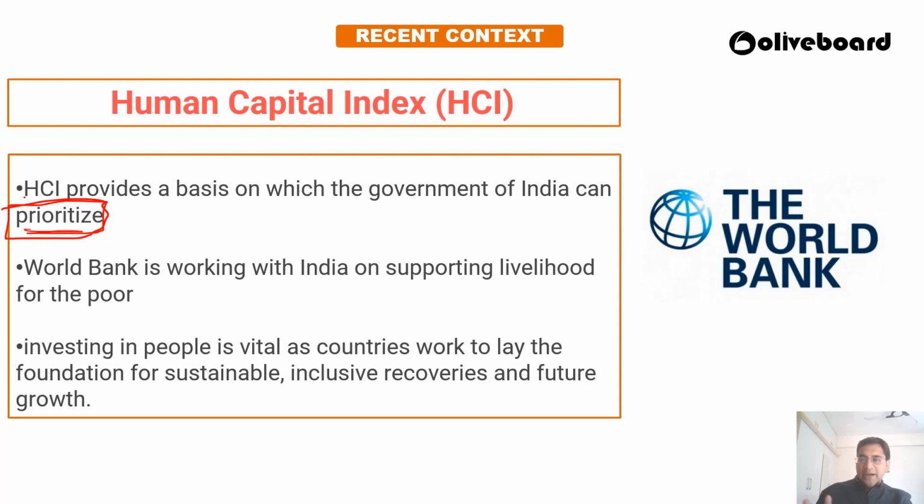Then the World Bank and India are both working together to provide support and livelihood to the poor people, to the middle income people, middle income countries, and the World Bank is the front runner in providing all the necessary support to the developing world. The main point is that investment in the people is very vital for the survival of that country, for the survival of the world, for the survival of the environment, for the survival of the people throughout the world. And inclusiveness also increases when you start investing in the people. So this is about the Human Capital Index.